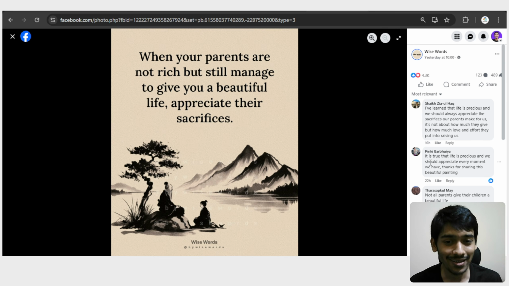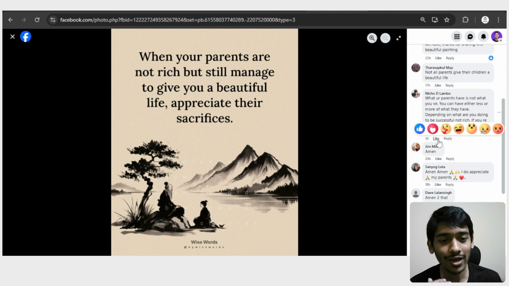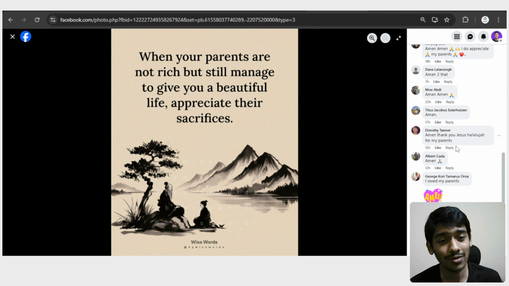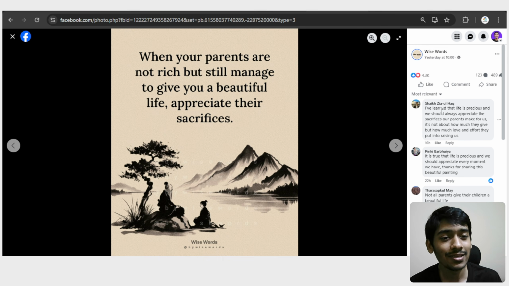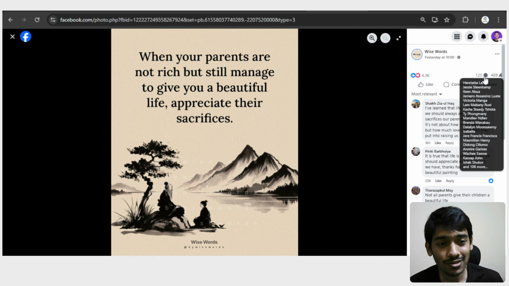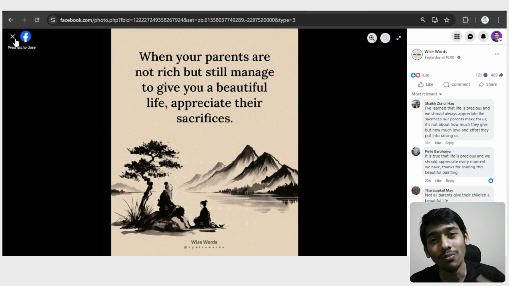The most crazy thing is that this was actually generated by AI, and people are not giving any attention to the AI. They are not saying, oh, that was generated with AI or something like this. All the people are just giving comments or likes related to the quote, even though it's actually generated with AI. And you can see this image has been shared about 500 times, with 125 comments right now, and that many likes. This image was uploaded just yesterday, and they're doing this consistently, so that's why they're getting more and more audience.